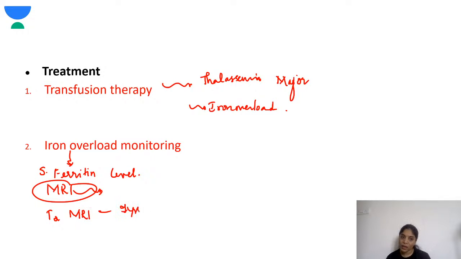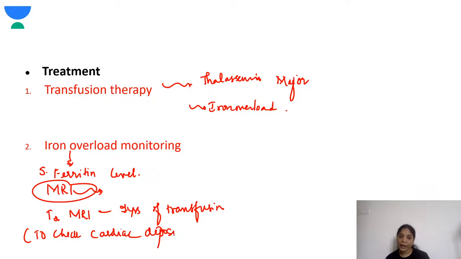of transfusion, to check for cardiac deposition of iron. Okay, T2 weighted MRI should be done at around 7 years of transfusion to check for cardiac deposition of iron. This is very important, because these children, if not monitored for the cardiac deposition, might die of congestive cardiac failure or because of cardiac arrhythmias.